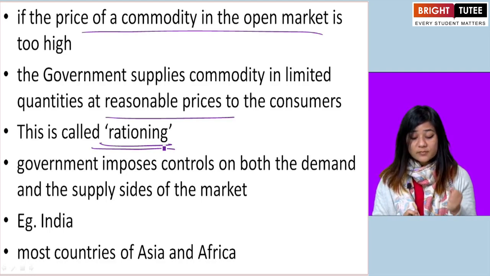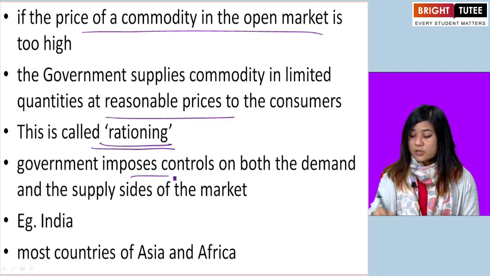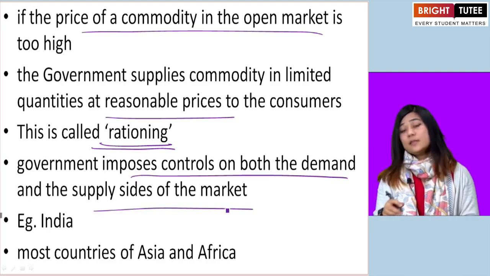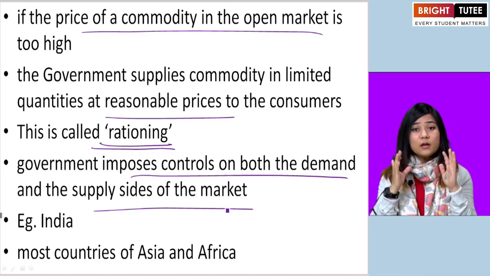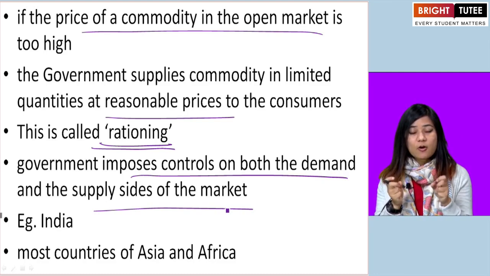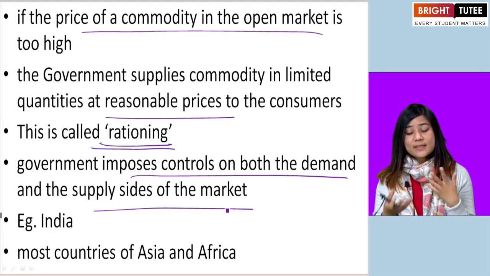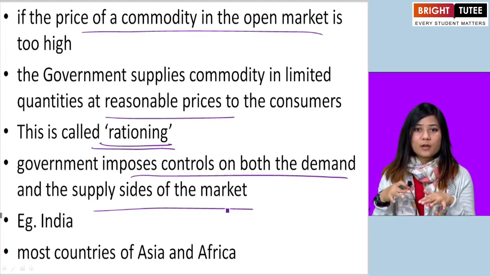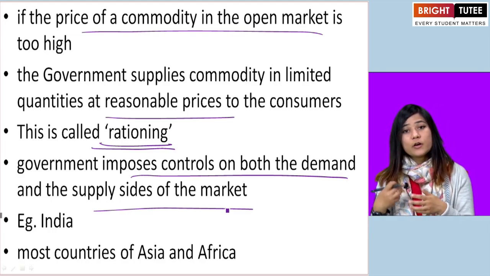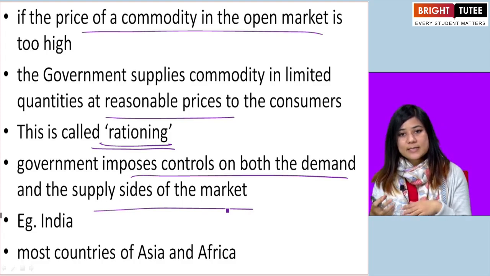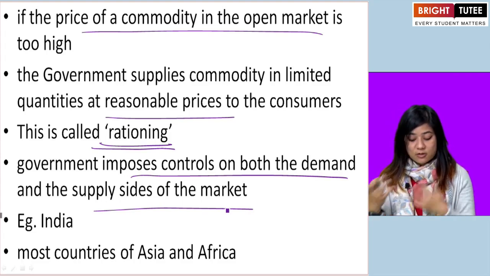So the government imposes control on both the demand and supply sides of the market. The government keeps a careful look, keeps a check on the demand and supply of goods in the market. And when there is a slight up and down, or when there is a shortage of supplies, the government intervenes and acts accordingly.